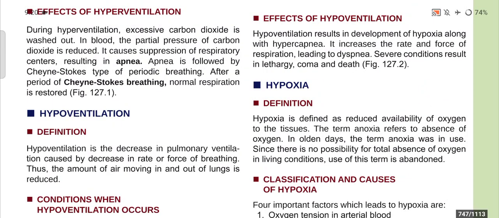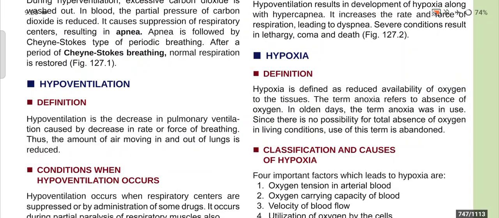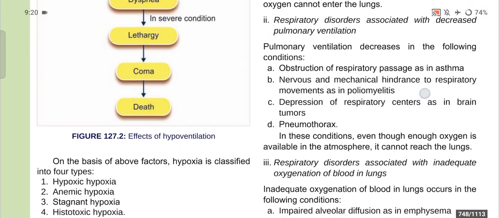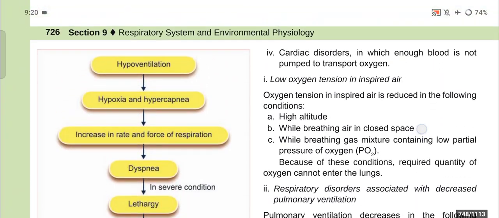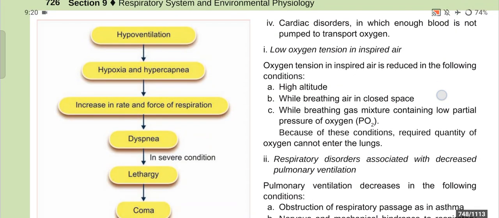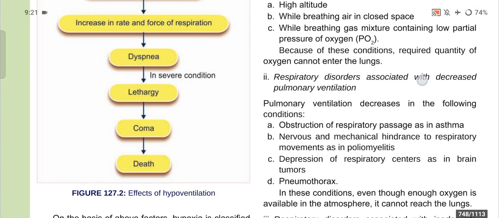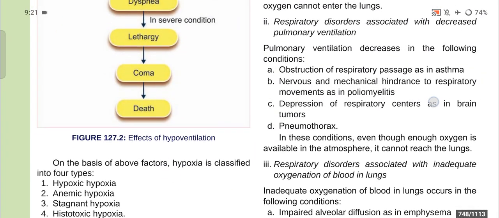Now, effects of hypoventilation. Hypoventilation results in development of hypoxia along with hypercapnia, and it increases the rate and force of respiration leading to dyspnea, and severe conditions result in lethargy, coma, and death also. You can see that flowchart. The hypoventilation leads to hypoxia and hypercapnia, which further stimulate an increase in rate and force of respiration, dyspnea, and in severe condition, lethargy, coma, and even death.